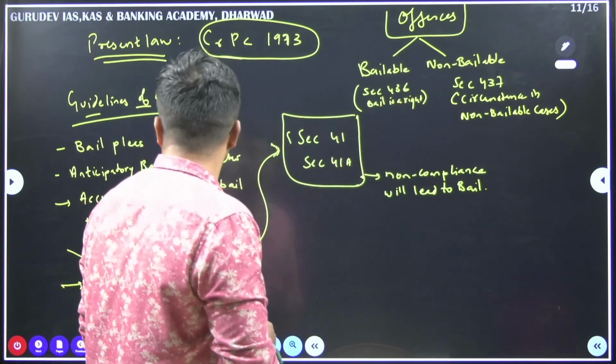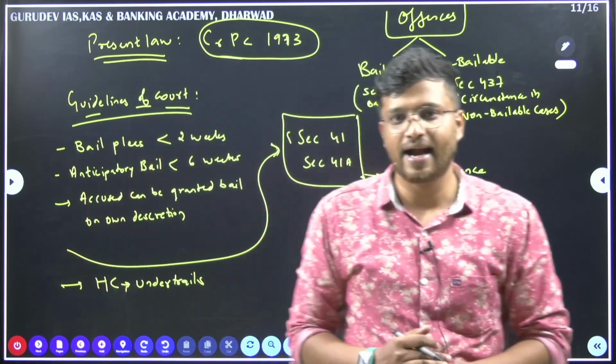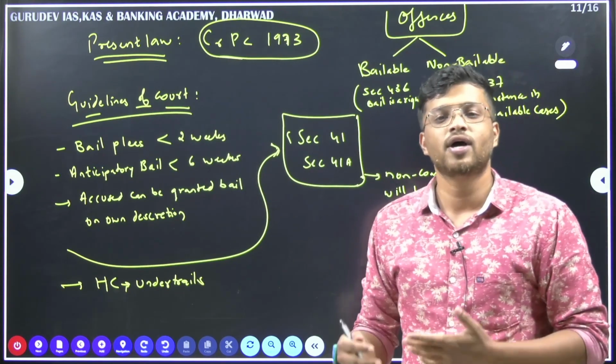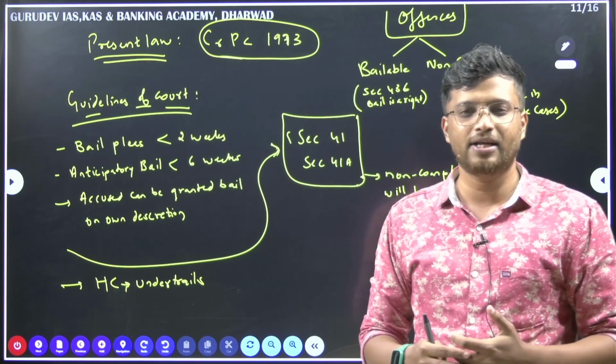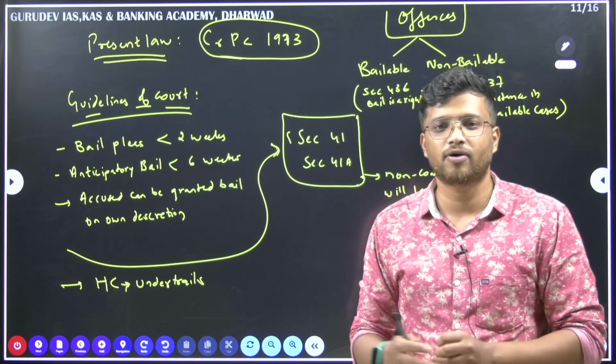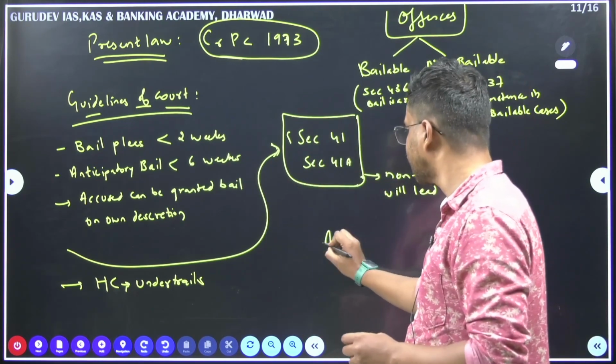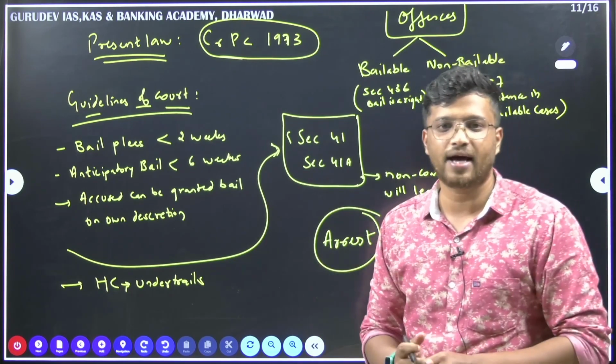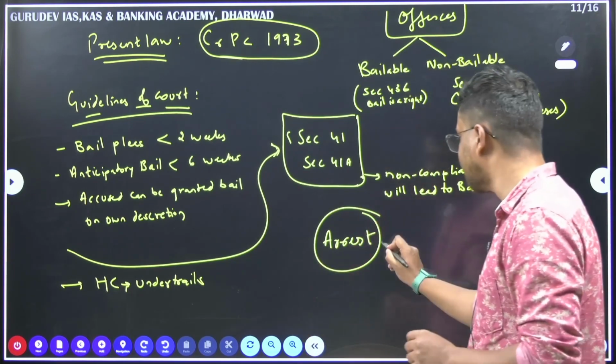Moving ahead, what are the guidelines? What are the guidelines of the court when we look at bails? Previously also the court has come up with the bail issue, because what is happening is that when unnecessary arrests are taken, the conviction rate is very low.